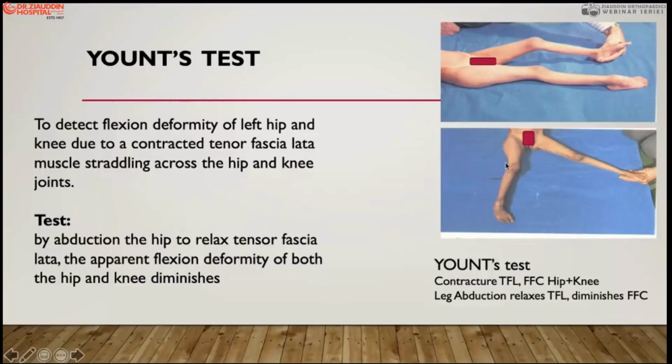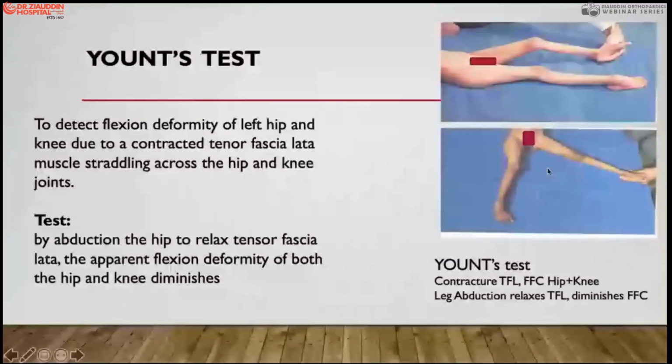In the supine position, if the leg is abducted, extended at the knee joint, it abducts. When it abducts, it indicates there is a contracture at the hip joint. So this was the neutral position when the patient was lying. It is obvious there is a flexion contracture at the hip joint and at the knee joint. But when you extend this limb, definitely it goes out of the central line laterally.